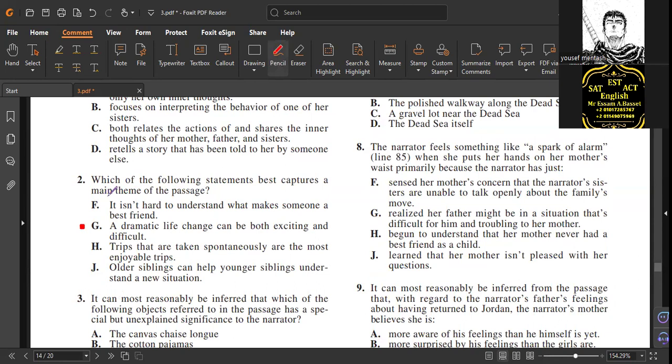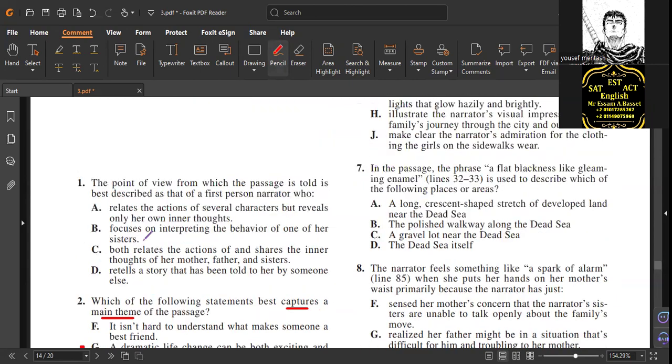It captures the main theme. Give me the central idea. What is the passage about? What is the primary purpose? Don't think theme means the message in the text, or the advice, or the lesson. It could be the same idea. A dramatic life change. All of this is a noun, by the way. Don't say a dramatic life change something. No. The life change can be both exciting and difficult. Do you have any evidence to support that?